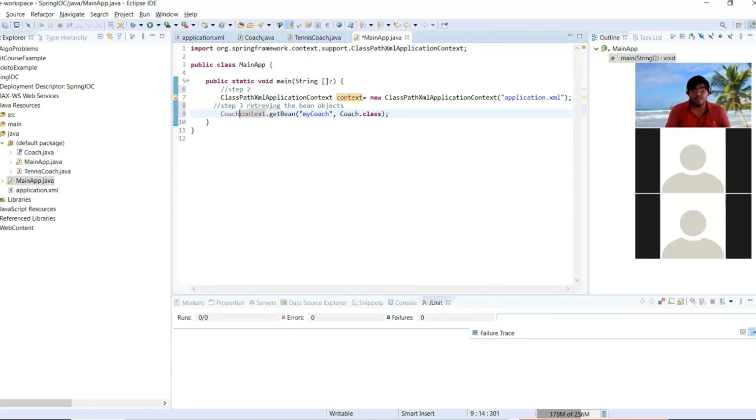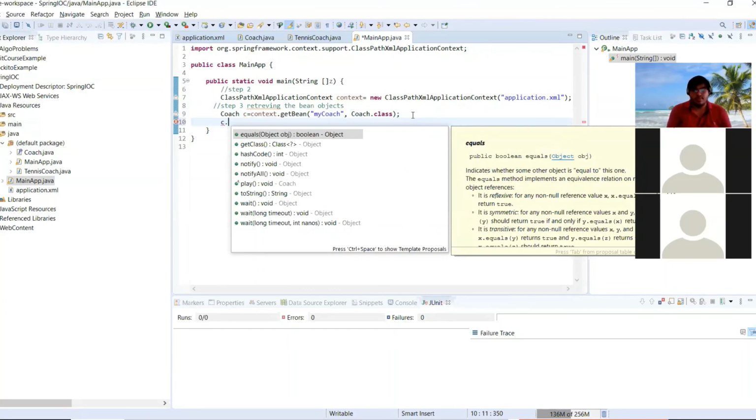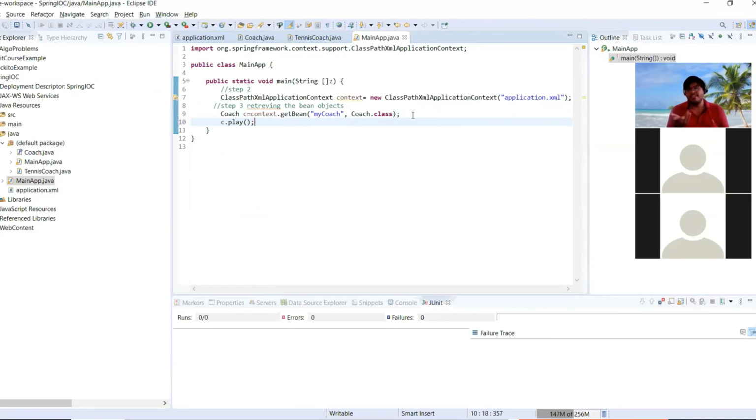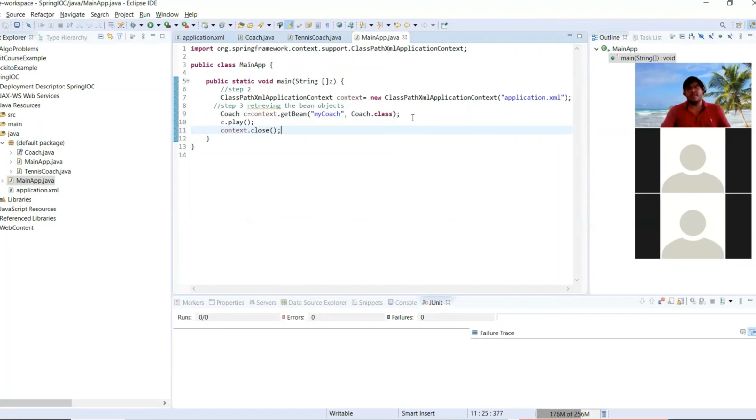So it will give us a Coach instance, and with this I can call play, the method of the interface. And then, like normally we close any resource, like a thread, similarly we need to release the resources so that our heap memory will not be full. So we have to close this context. It's very important. Just close this context after your work. So that's it, this is step three.